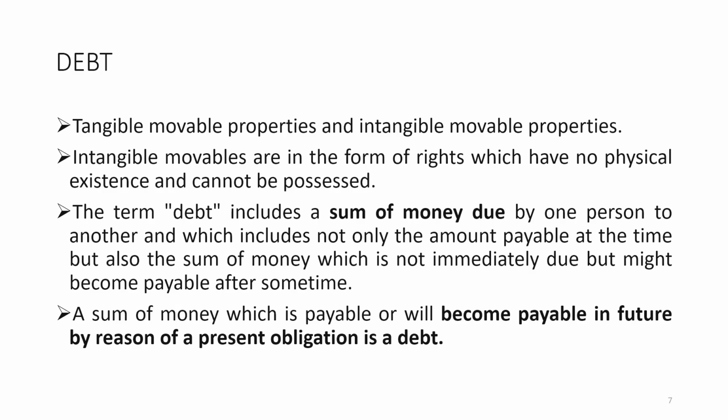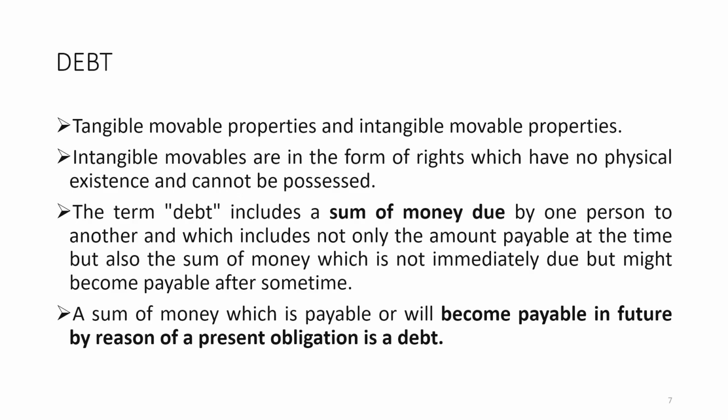So, debt is a sum of money due by one person to another, which includes not only an amount payable at a time, but also a sum of money which is not immediately due but might become payable after some time.